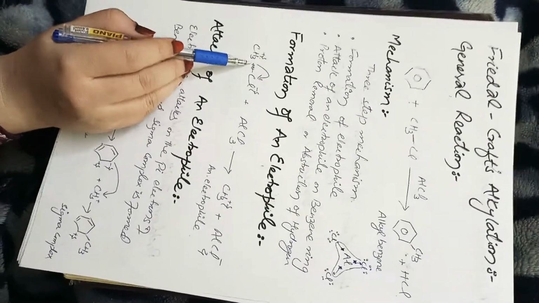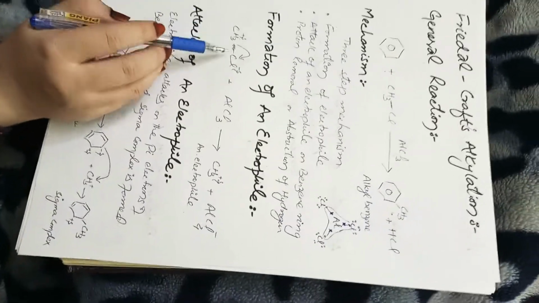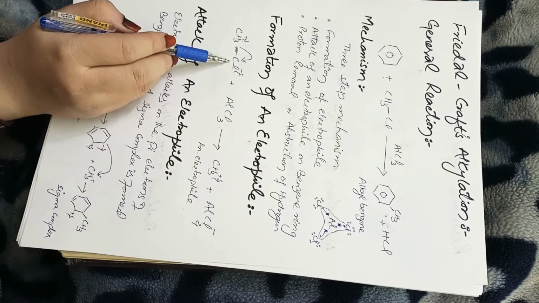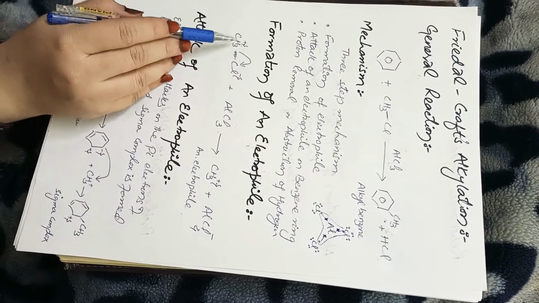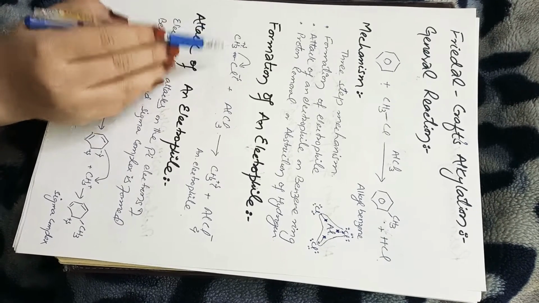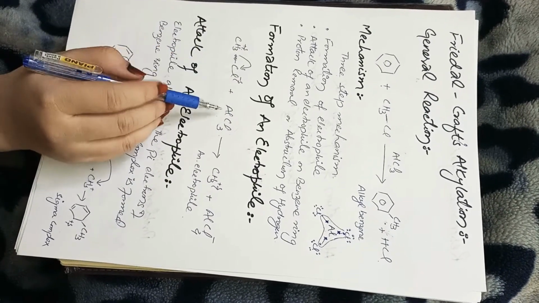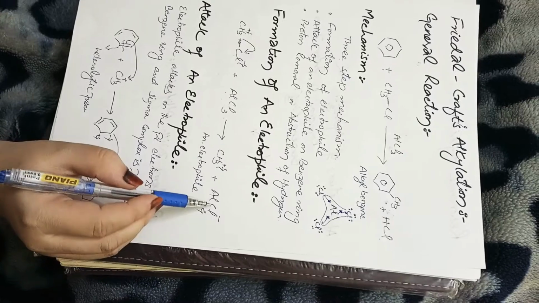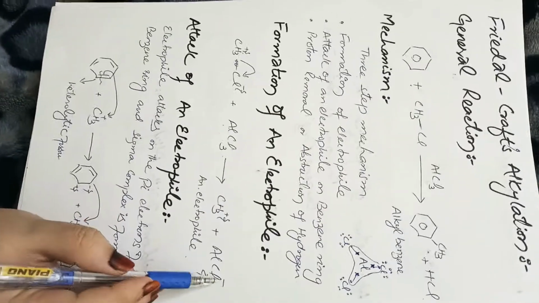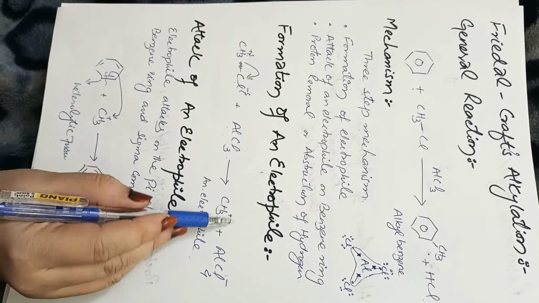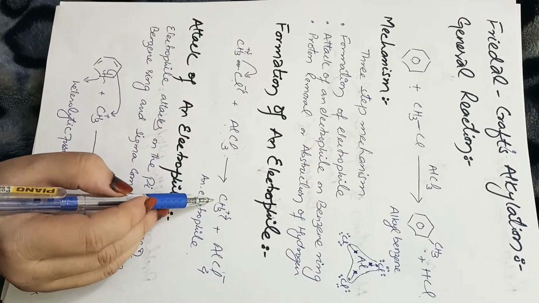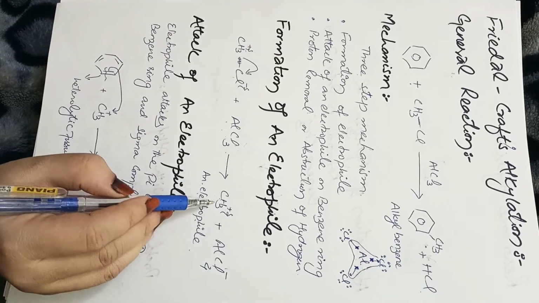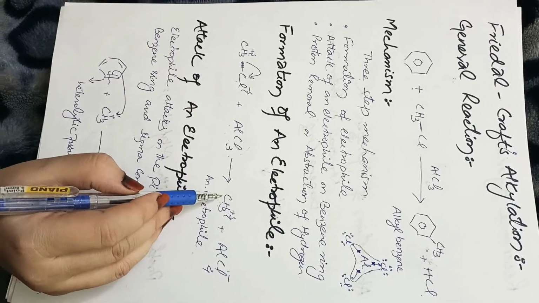Now in the alkyl halide, the shared electrons between methyl and chlorine are attracted more towards the electronegative chlorine, making the chlorine partially negatively charged, and methyl is left as a positively charged body. Now this negatively charged chlorine will react, making a coordinate covalent bond with aluminum trichloride, and as a result you will get the species aluminum tetrachloride with a negative charge, and methyl with a positive charge is left behind as a carbocation. This carbocation is called an electrophile. It is called a carbocation because we have a positive charge on the carbon.